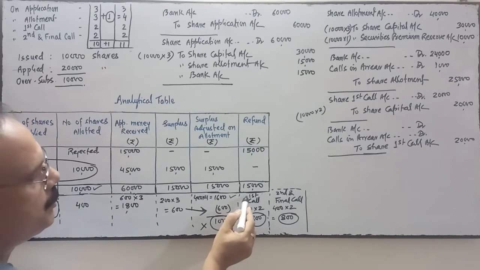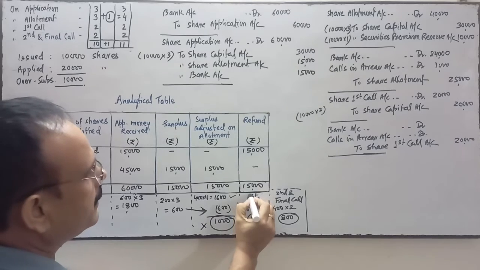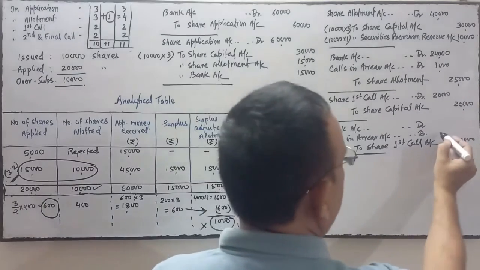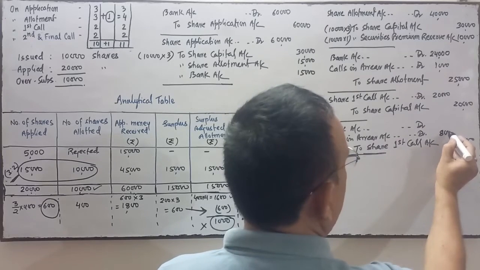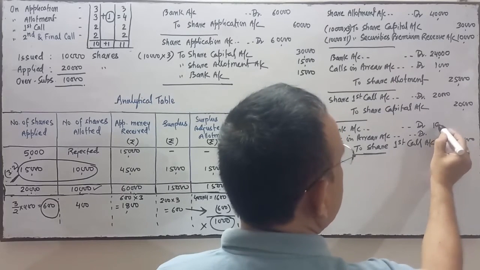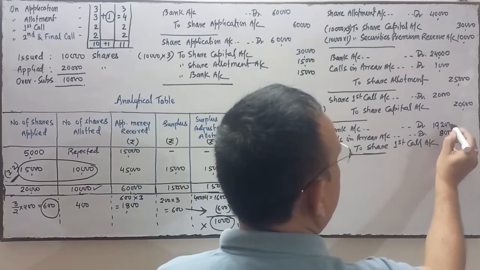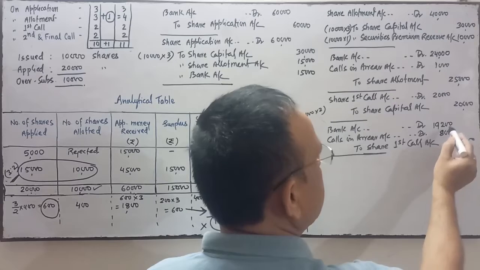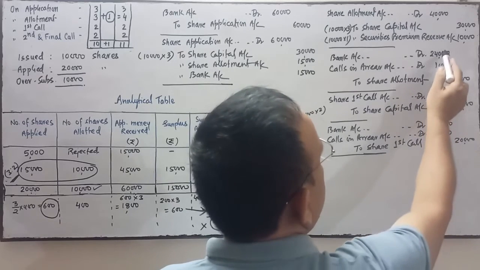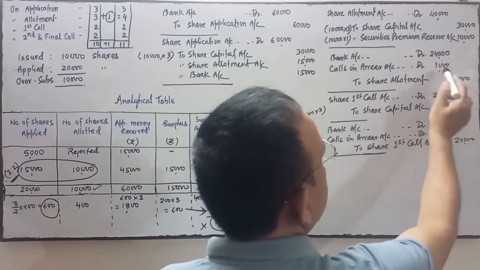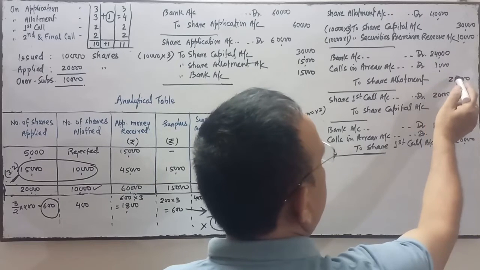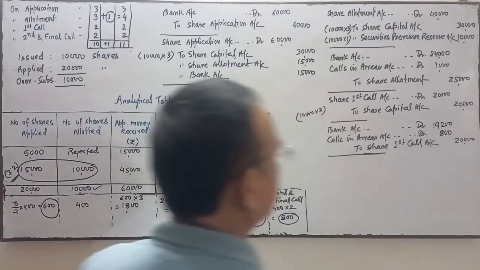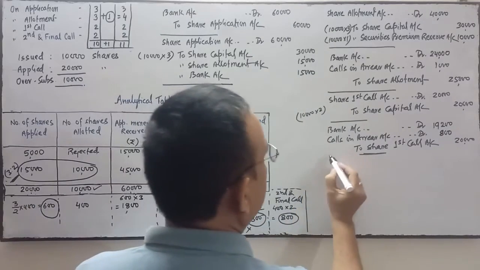In the first call, you see over here, 800 is the arrear, not received. So the company will receive 19,200, the balancing figure. This is the difference amount, 20,000 minus 800. Here this amount in bank is 25,000 minus 1,000, after deducting calls in arrear, so this much amount will be received. Same thing I have done over here.